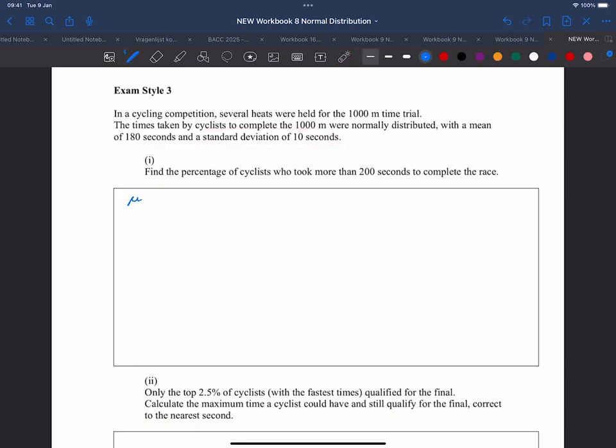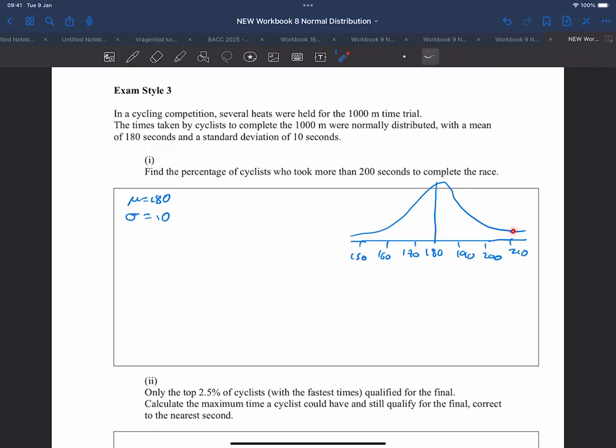So we'll write that down. Mean equals 180, standard deviation equals 10. So we'll graph our normal distribution curve. We should always do this. Because there's no calculator, we're going to use the empirical rule. So this here is 180, add another 10, 190, add another 10, 200, and add a third and final 10, which is 210. Take away 10 each time here, 160, 150. And we've got our 3 standard deviations this way, 1, 2, 3, 1, 2, 3 left and right of the mean, which is 180.